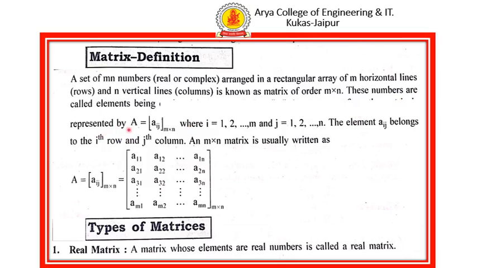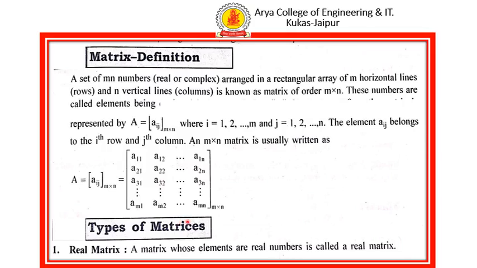The matrix is represented by A equals [Aij] in square brackets, m cross n. Matrix is written in square brackets, and for the elements of the matrix, suppose A32 shows the element in the third row and second column.